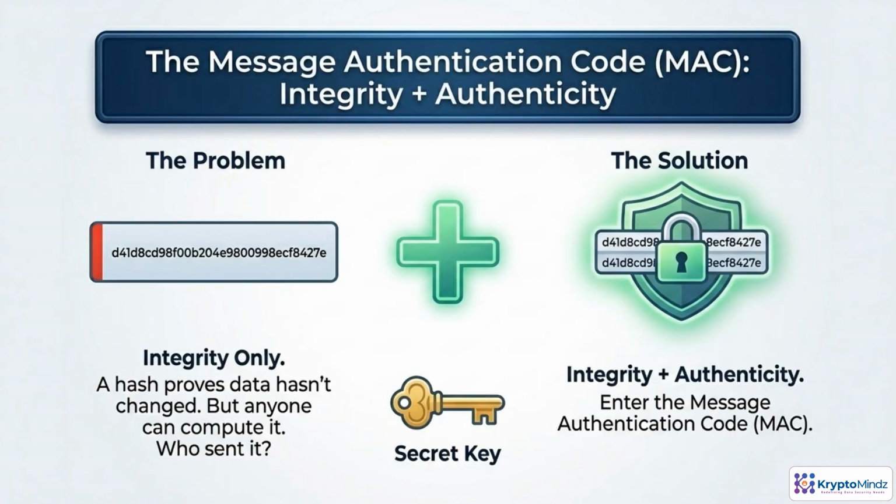Hashes are great at telling us if data was modified, but they have a big weakness. Anyone can recompute the hash. A plain hash gives you integrity, but not identity, so you still don't know who actually created it. A message authentication code fixes this by mixing the data with a shared secret key. Only someone who knows that key can produce a valid MAC, so you get both integrity and authentication.